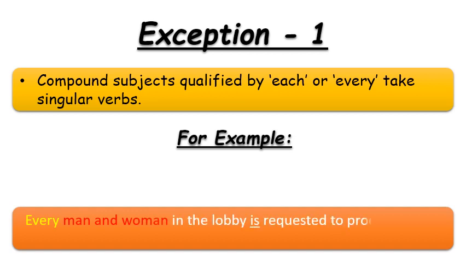Every man and woman in the lobby is requested to proceed to the conference room. So here you can see man and woman, they both are nouns and they are playing the role of subject here. But they are qualified with the word every here. So that's why we will use here the singular verb is.